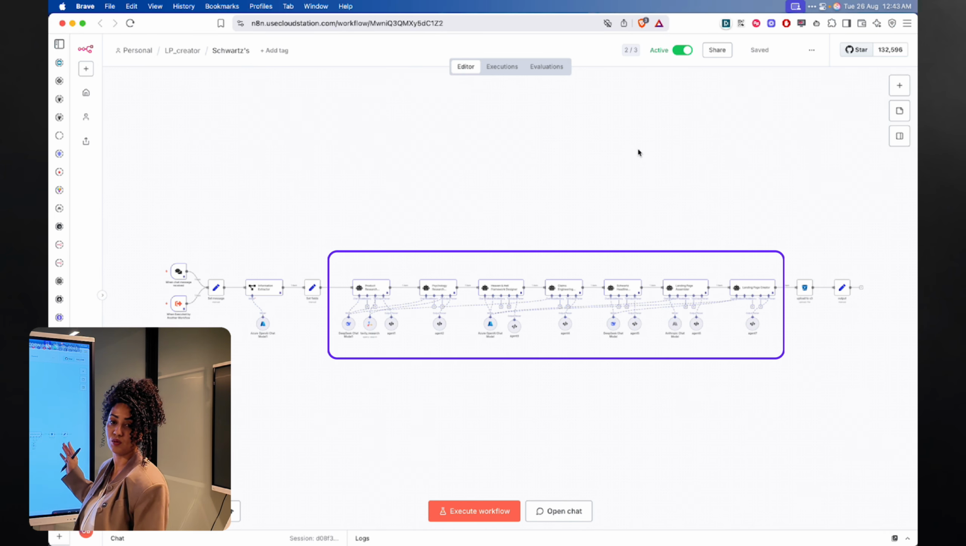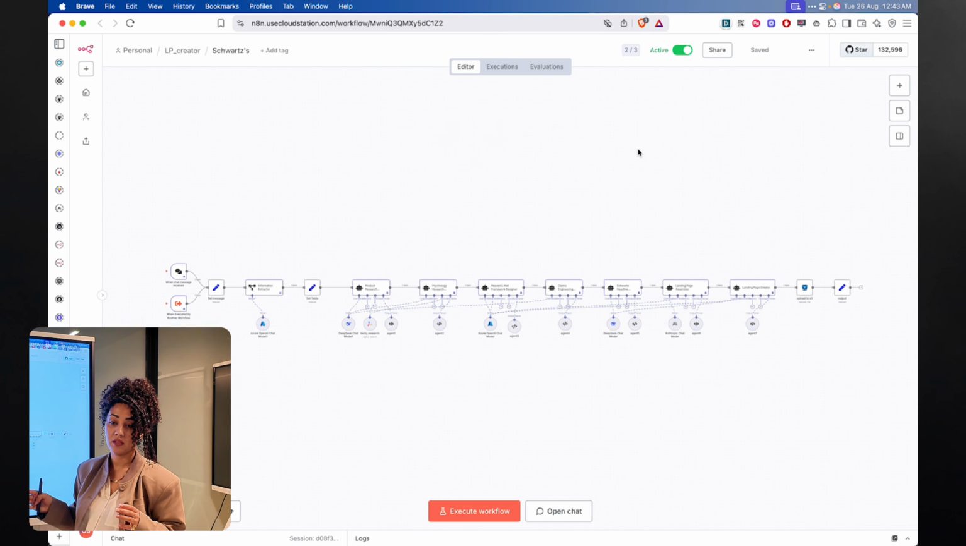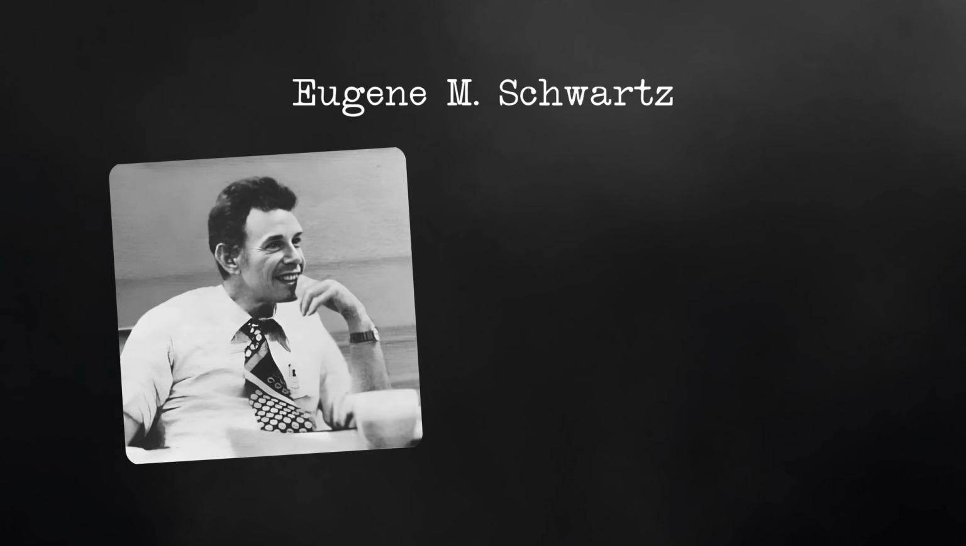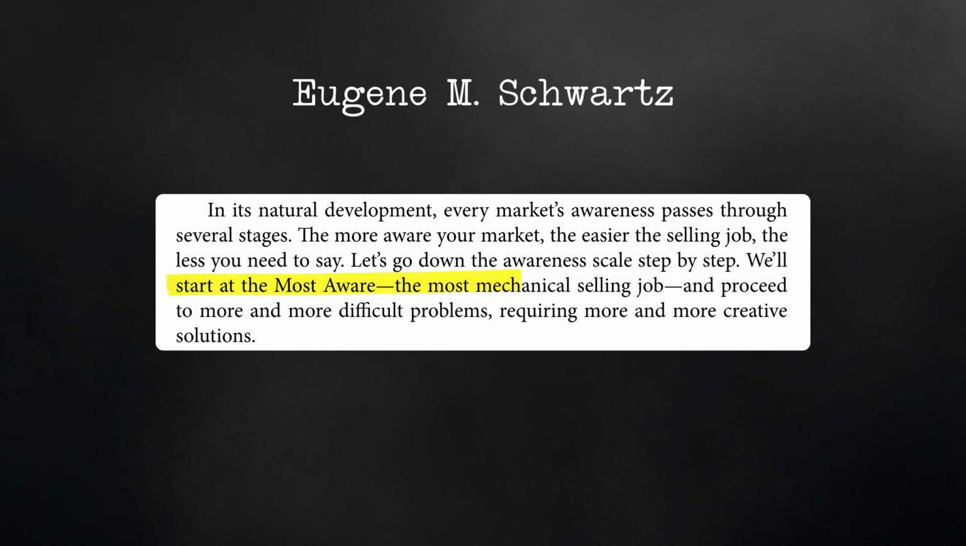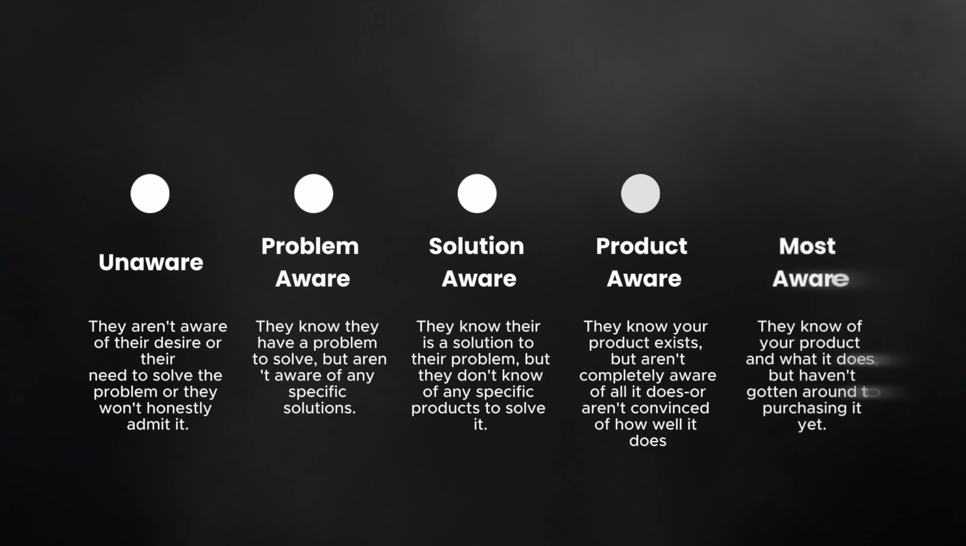7 steps in order to actually generate the landing page at the end. It's based on Eugene Schwartz's $200 million psychology triggers. But why Eugene Schwartz? He's the godfather of direct response advertising. And he discovered that buyers have different levels of awareness about their problems. You need to talk to people differently based on how aware they are.